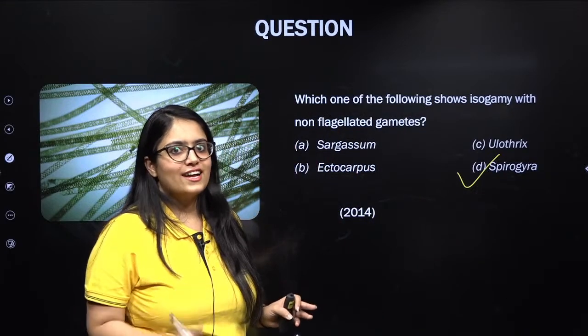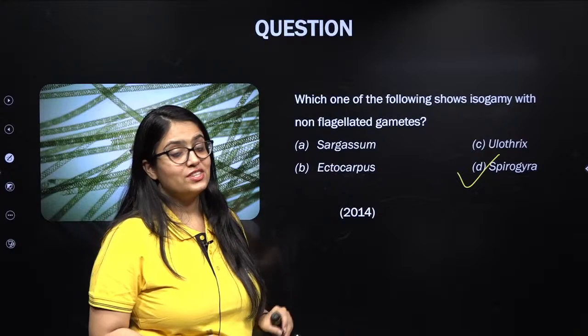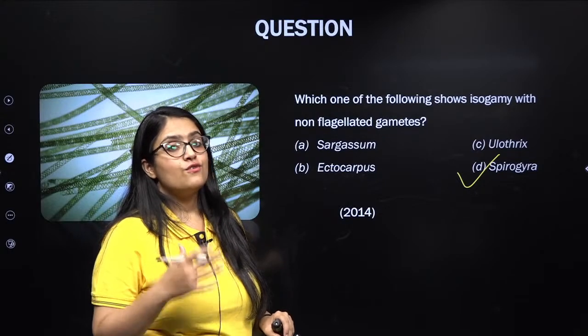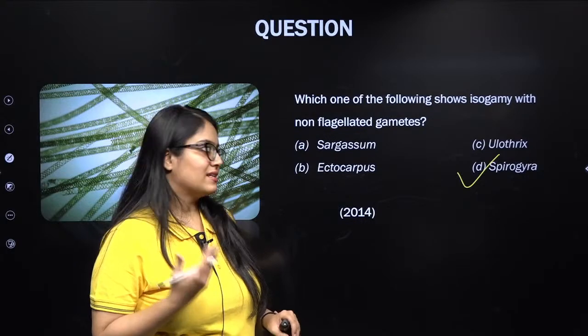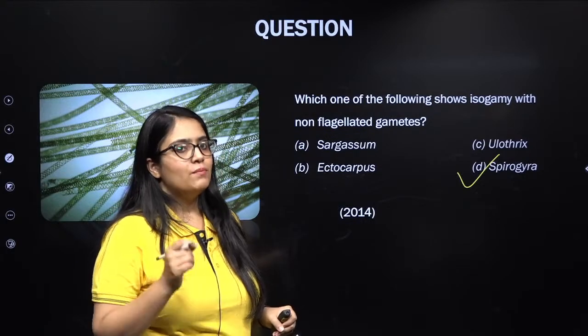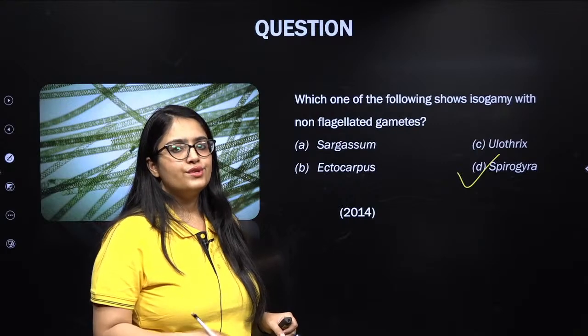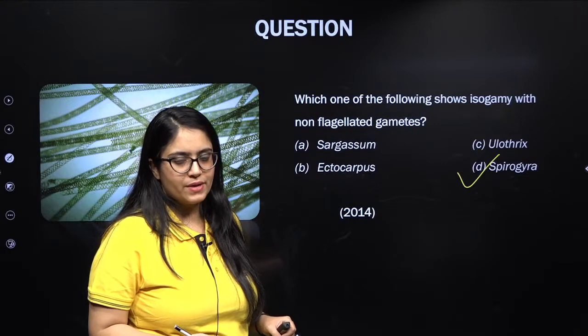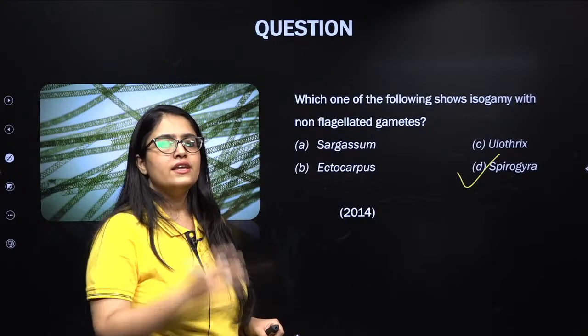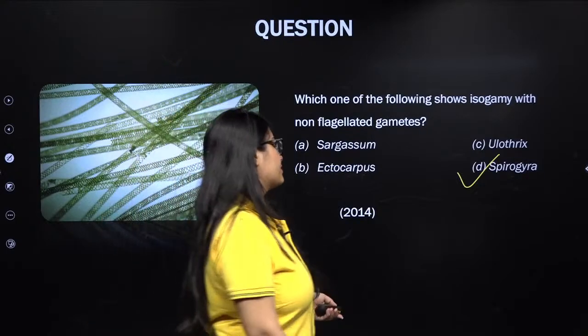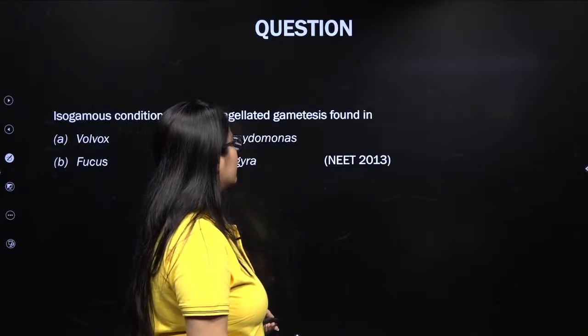Just like Chara, they also like this one. They have repeated at least 4 times questions about reproduction and the gametes produced in Spirogyra. Please remember, Spirogyra reproduces sexually via isogamy, and the gametes are non-motile or non-flagellated in nature. Excellent. Please remember this. Next question.